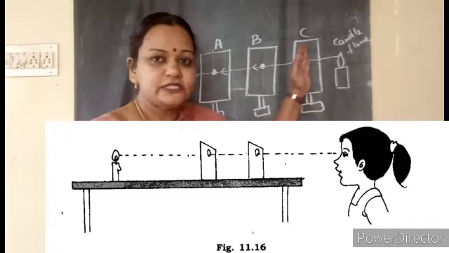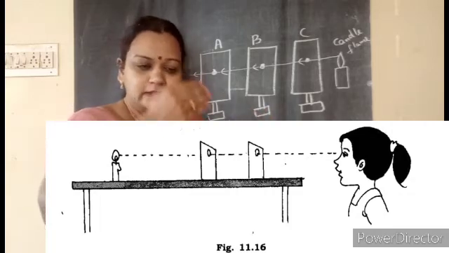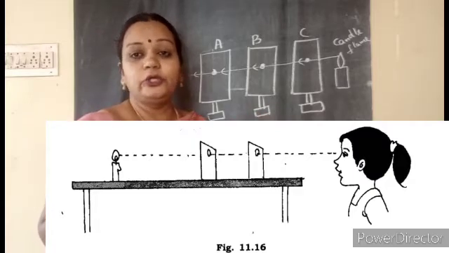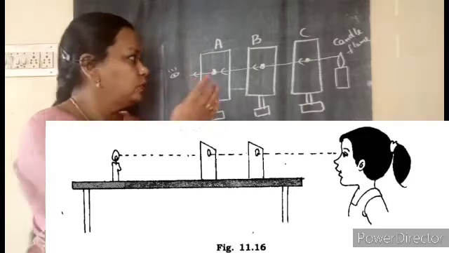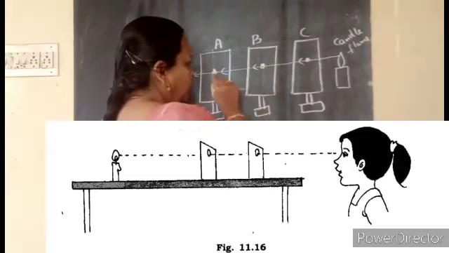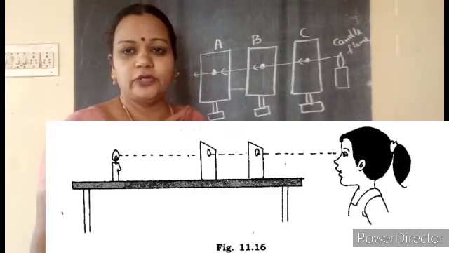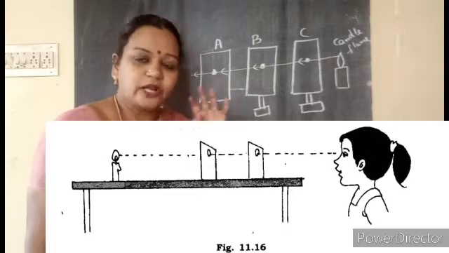If the C cardboard is slightly moved, you are unable to see. By slightly moving these, you can understand whether you are able to see the light or not. First, you arrange all these 3 so that all the 3 holes are in a straight line, and from the other end you keep your eyes and observe.